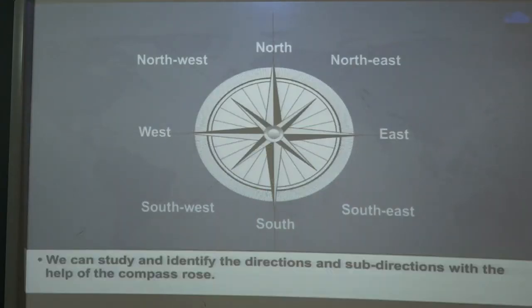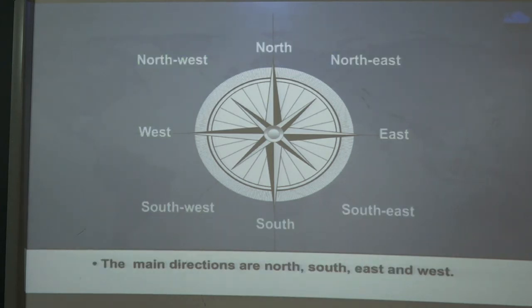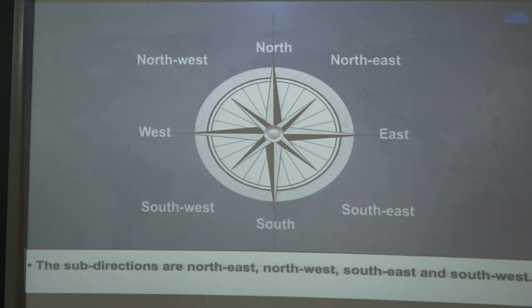So you can see the compass. We can study and identify the directions and sub directions with the help of the compass rose. You can see the compass rose is given here. It indicates north, and then south, east, west. And then the sub directions are mentioned.